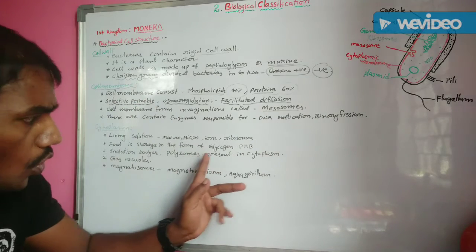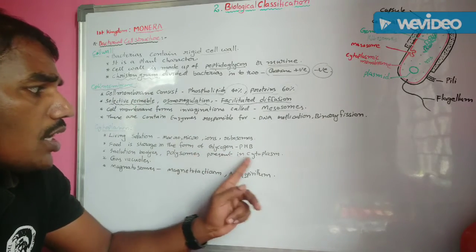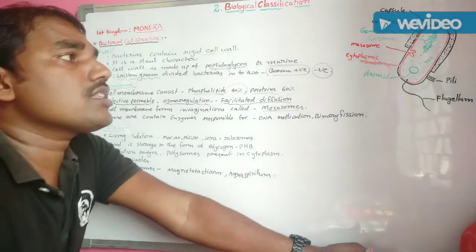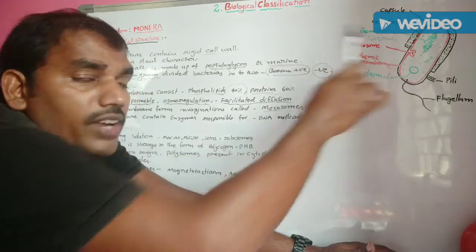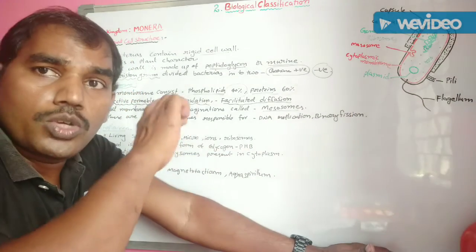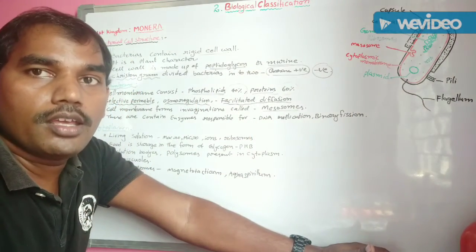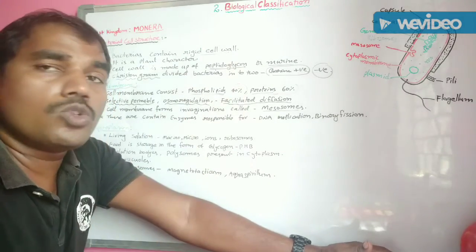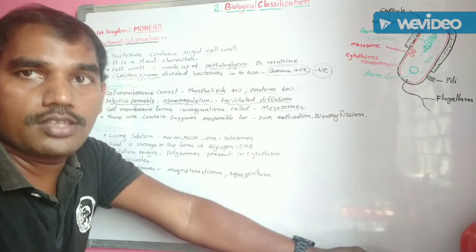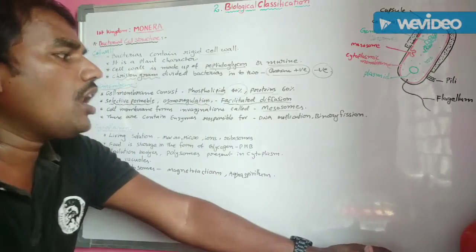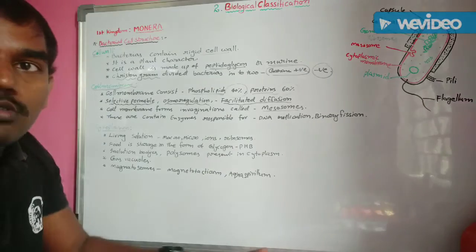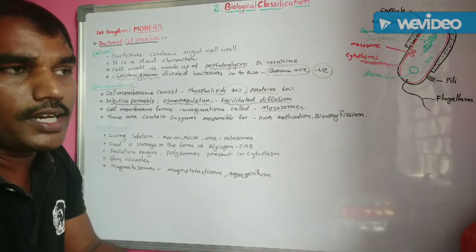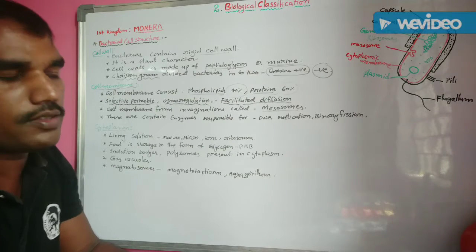Next one, polysomes. Some polysomes are also present in the cytoplasm. At the time of protein synthesis, 70S type ribosomes are attached to mRNA. Many 70S ribosomes are attached to the mRNA at the time of protein synthesis. These structures are known as polysomes. The polysomes are there in the cytoplasm of the bacterial cell at the time of protein synthesis.